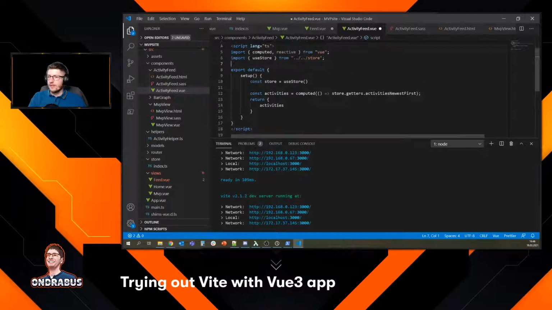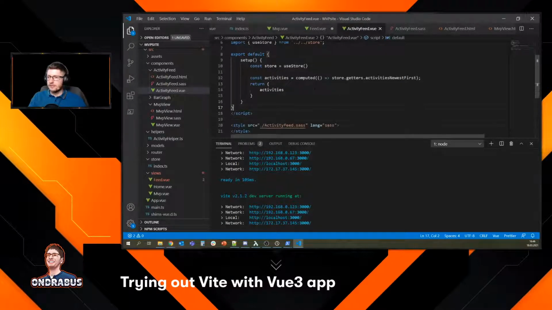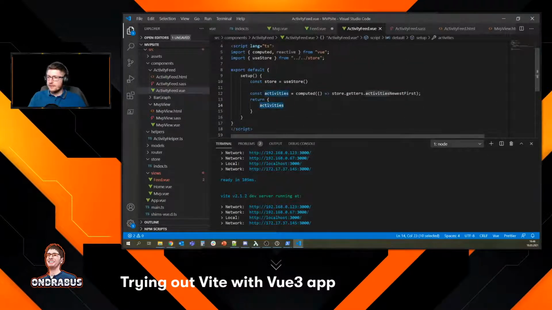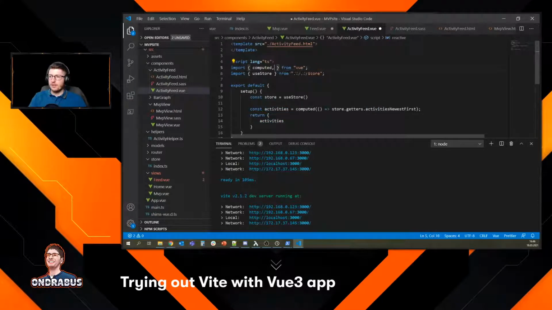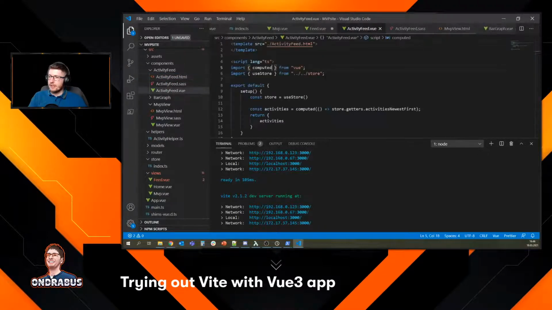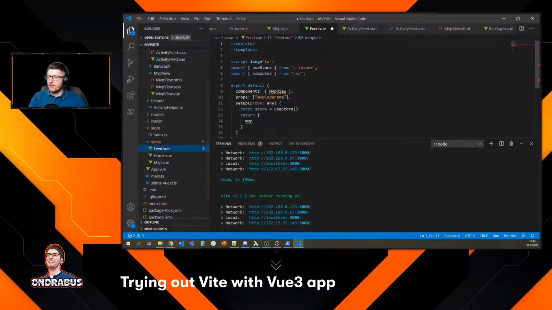That's cool. So this is the Composition API. I think it's really nice. It's a little harder to understand than the Options API. So if you're coming from Vue 2, it's going to take you a while to get used to, but it's nice and it's reusable. So this will return the activities array to my template, activityfeed.html. Here we go, this is the hello world, so that's fine. Let's keep it there for now. Everything else should be fine, so we can go back into the feed.